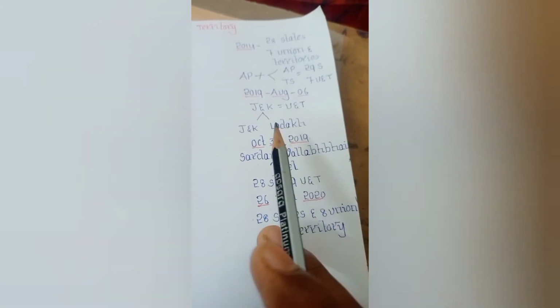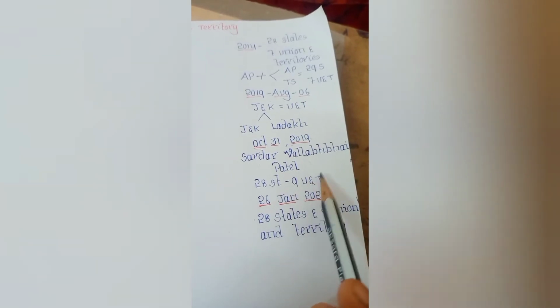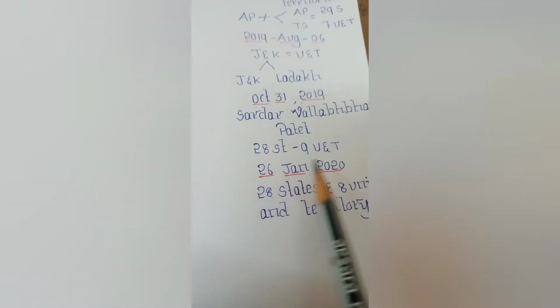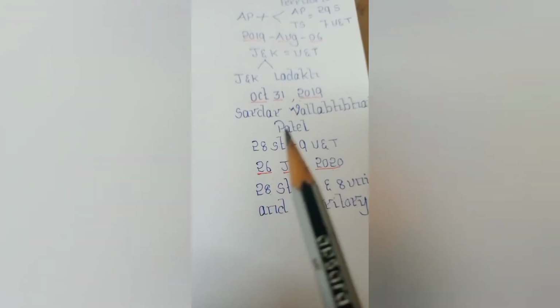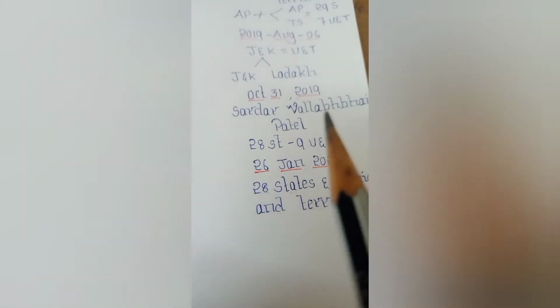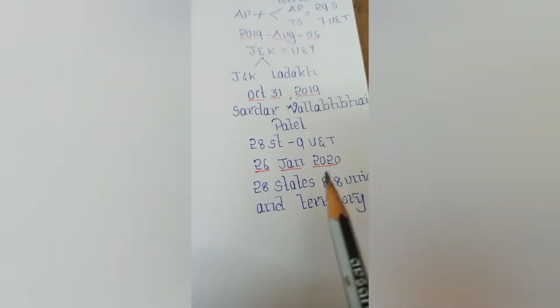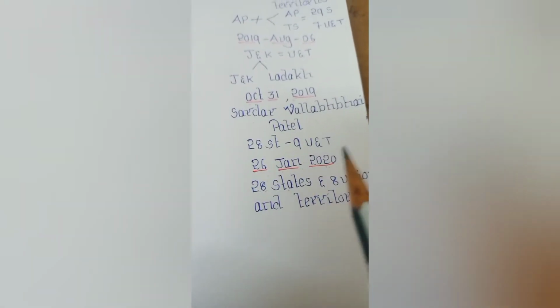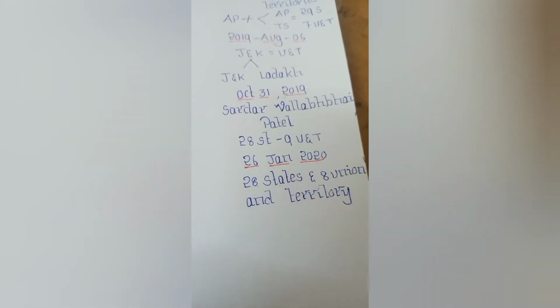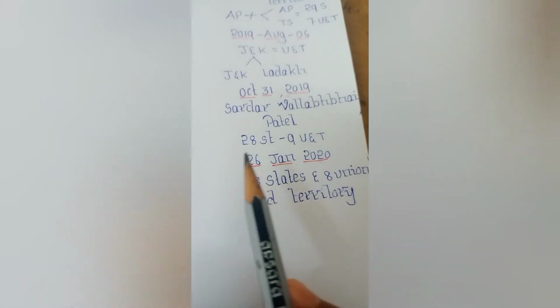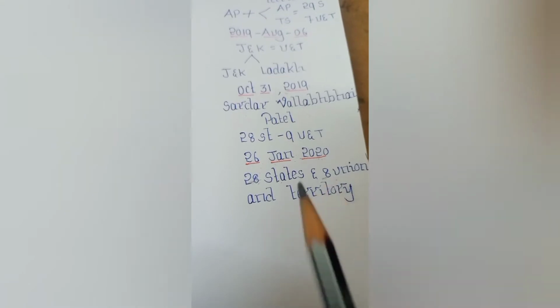On this date, the territory of India had 28 states and 9 union territories. On 26th January 2020, which we celebrate as Republic Day of India, two union territories were merged together into a common union territory. Daman and Diu Union Territory and Dadra and Nagar Haveli Union Territory were merged as a common union territory, Daman and Diu and Dadra and Nagar Haveli. So post 26th January 2020, we have 28 states and 8 union territories.